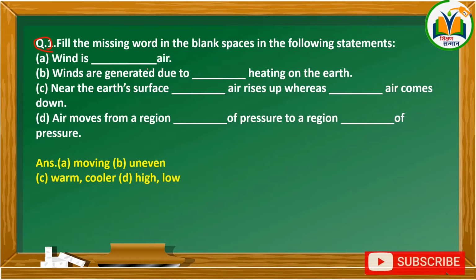Question number 1. Fill in the missing words in the blank spaces in the following statements. A. Wind is moving air. B. Winds are generated due to uneven heating on the earth. C. Near the earth's surface, warm air rises up whereas cooler air comes down. And D. Air moves from a region of high pressure to a region of low pressure. So let's see the next question.